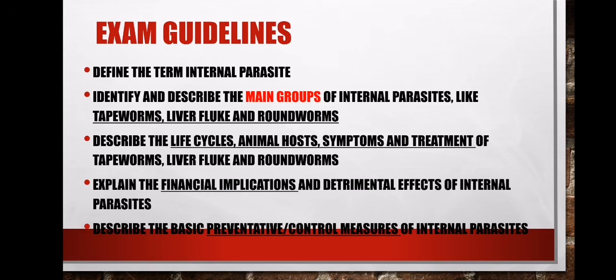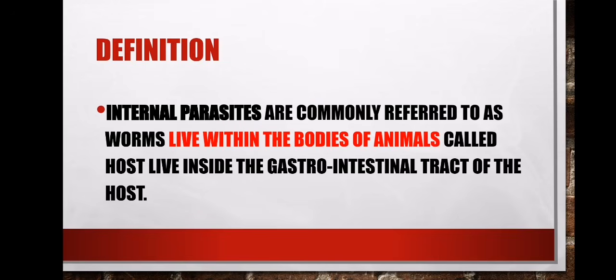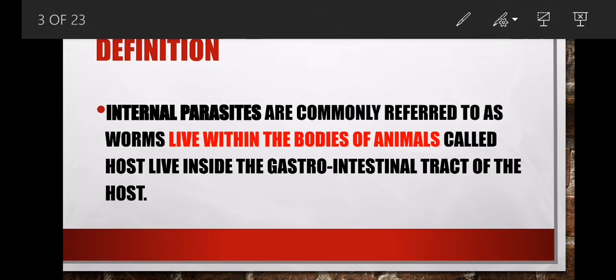As for now, I will only focus on bullet number 1 and bullet number 2, definition of the internal parasite, and the main groups. But as for the definition, we've tried to look at it. When we talk about internal parasites, we say these are parasites that are commonly referred to as worms. As we see that we have roundworm, we have tapeworm.